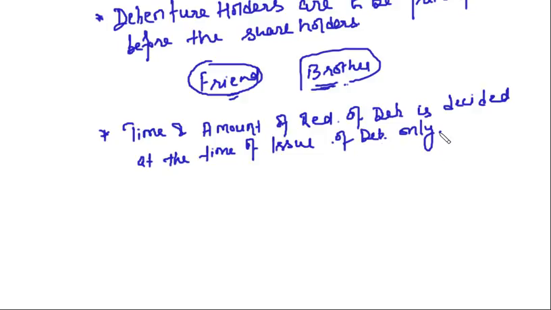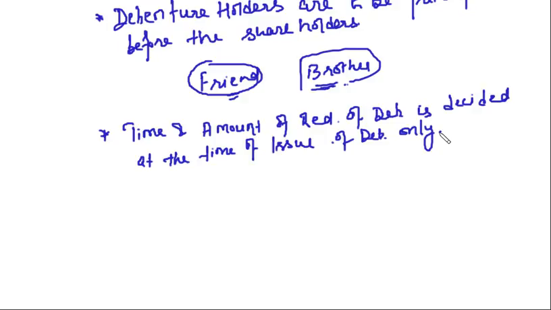Remember in the last lecture, in issue of debentures, we discussed about the various cases of redemption of debentures. There also I told you why we are studying the redemption at the time of issue, because the time of redemption of debentures and the amount of redemption of debentures is decided at the time of issue of debentures only.